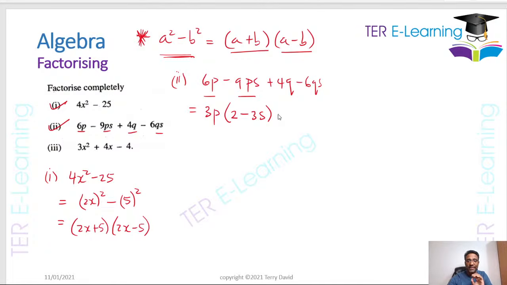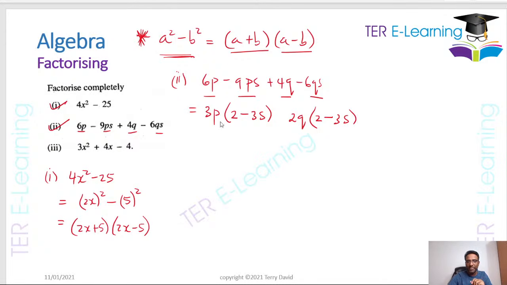Because you're not sure what sign you're going to get there as yet. So look at this term and look at this term. The HCF of 4 and 6 is going to be 2, right? And you can pull out a q as well because you have q common to them. So therefore, what I'm going to have here is 2 minus, and you want to get 6, so therefore this has to be 3 and this has to be s.